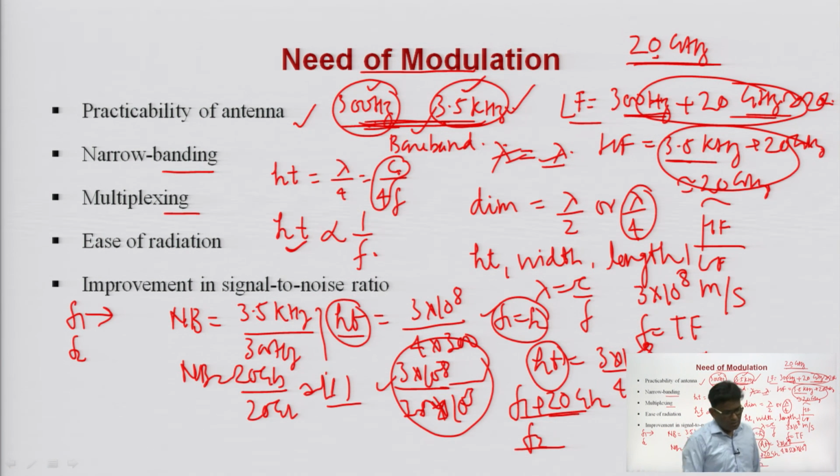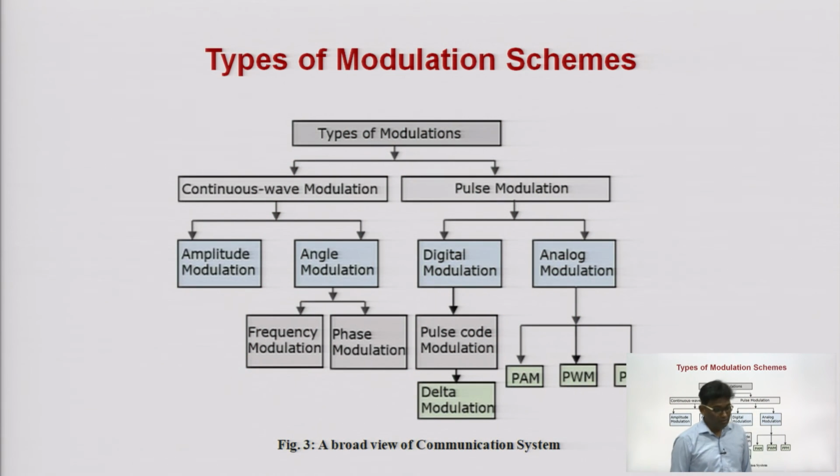The last property is ease of radiation. When we go for modulation, whatever radiation beam an antenna transmits becomes narrow, and the beam width will be small. Without modulation, most of the energy will dissipate in the atmosphere, and at the receiver side the signal to noise ratio will be low. But when we go for modulation, the signal to noise ratio will be high and the beam width will be low, hence the signal can be transmitted to a longer distance.